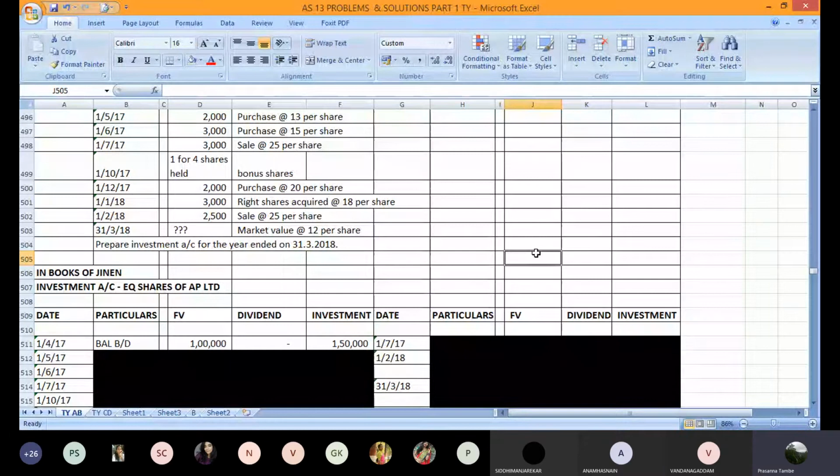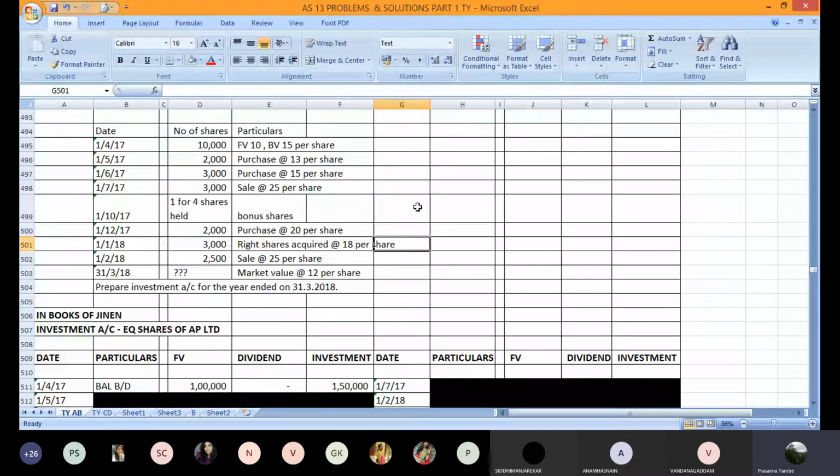Yes, sir. Okay, now let's see the second transaction. Second transaction is on 1st May 17: 2,000 shares are purchased and the price is 13 rupees per share. Can someone tell me how we account for this before I show you the entry? What entry will you pass?